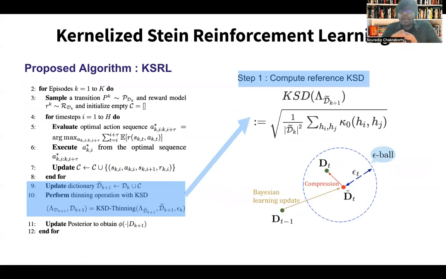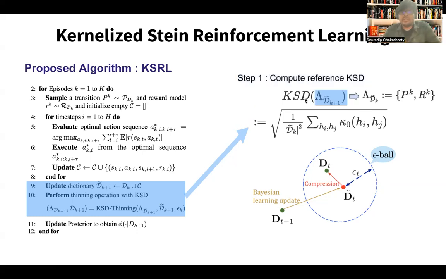So once we understand that we can get a closed form solution under certain conditions of the KSD, the question comes: how do we apply this to our current setting? Our proposed algorithm is like this: whenever we append to this dictionary, we apply this KSD based thinning to our dictionary, and we compress the dictionary, or the distribution characterized by the dictionary. So how do we do that?